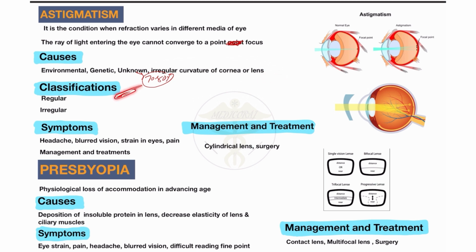What is the classification of astigmatism? Astigmatism may be regular or irregular. What is the difference between regular and irregular?